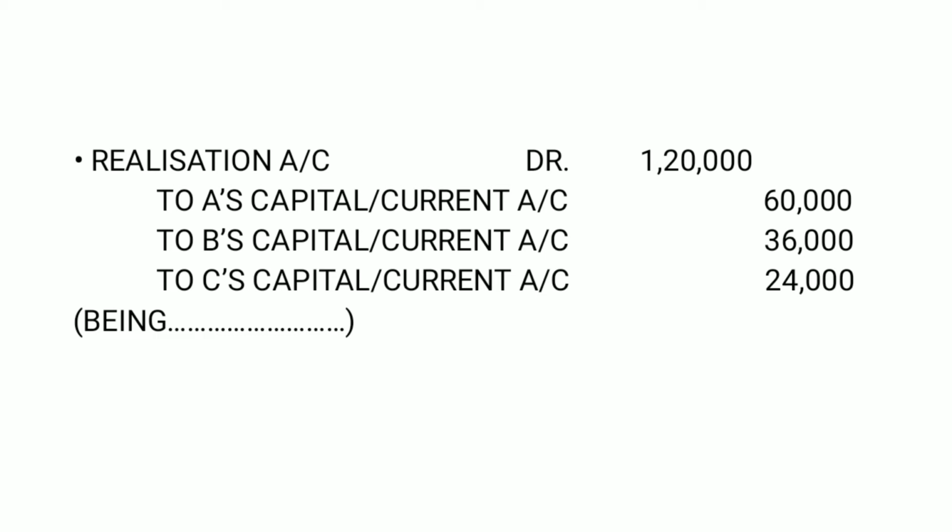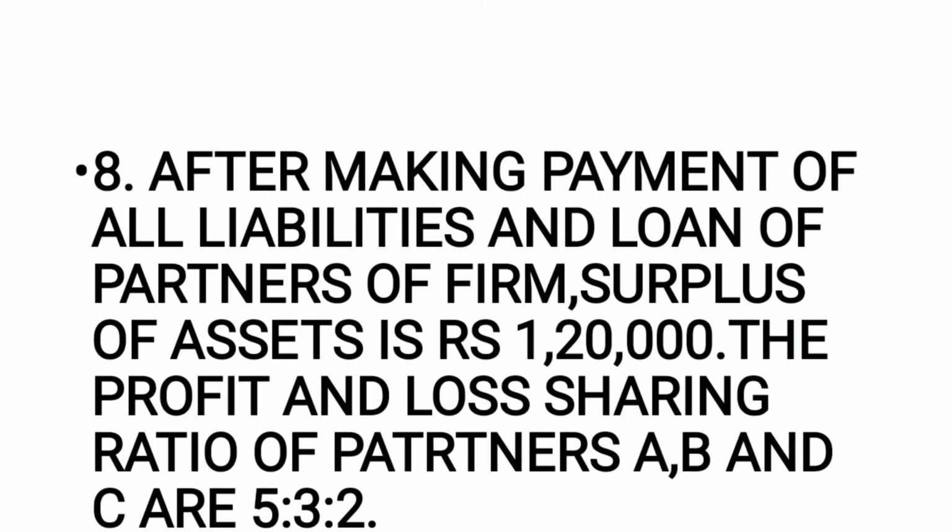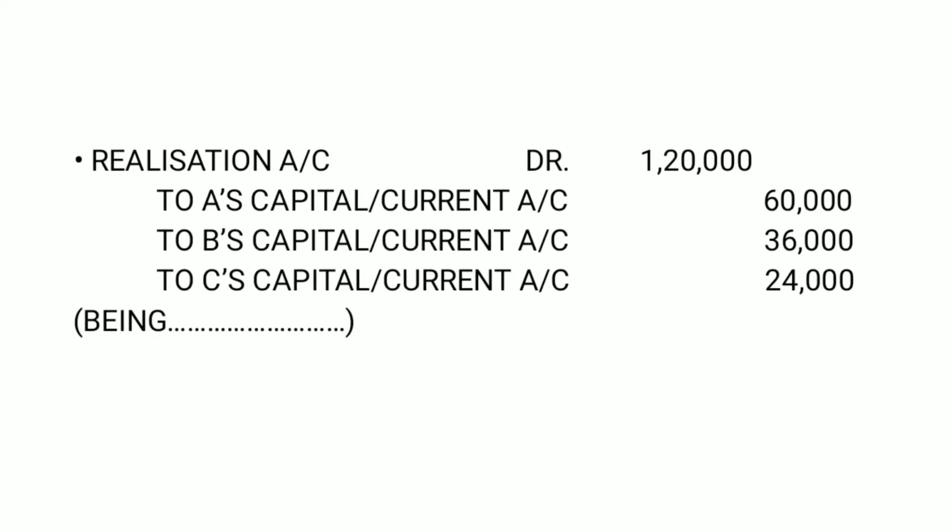The amount of surplus is 1,20,000. The profit sharing ratio is 5:3:2 if you see here on your screen. So if you distribute 1,20,000 into 5:3:2, the amount arrives is this. Alright. So this is a fixed journal entry for the distribution of amount of surplus among partners in their profit loss sharing ratio. Let us check the next transaction.